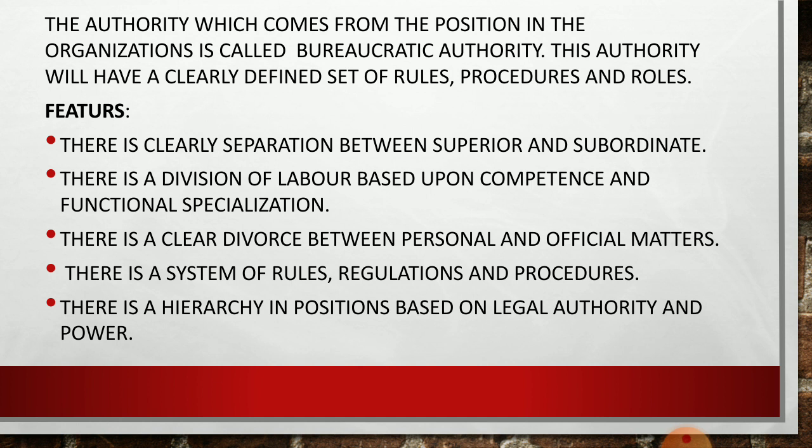There is a clear separation of superior and subordinate. In this school, it is mentioned that superiors and subordinates are different from each other. The division of work is based upon competency and functional specialization.